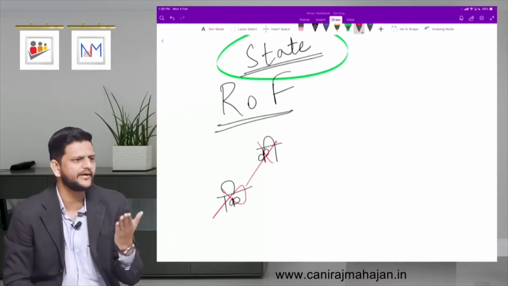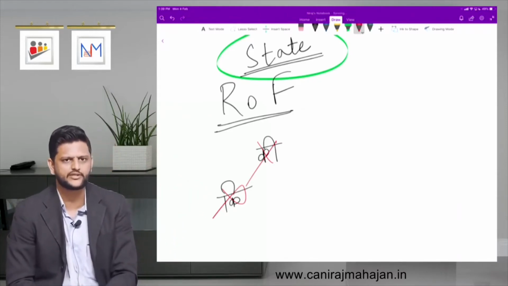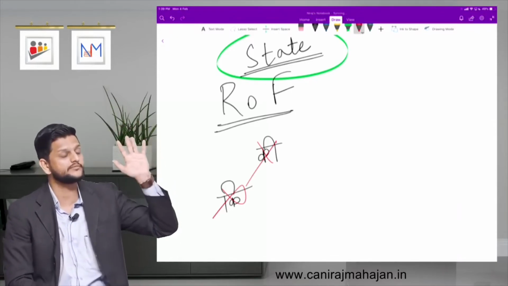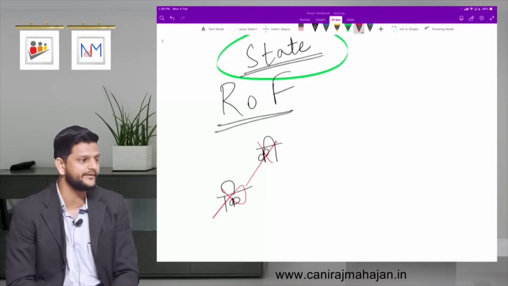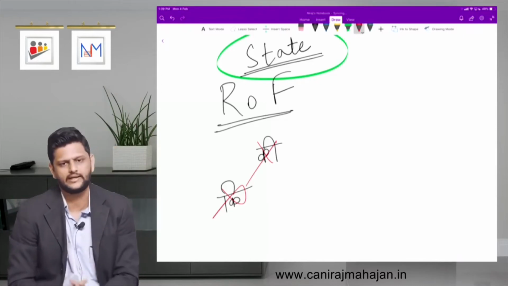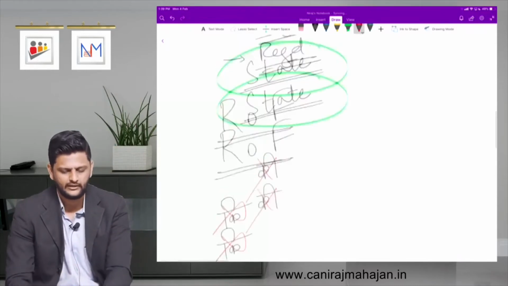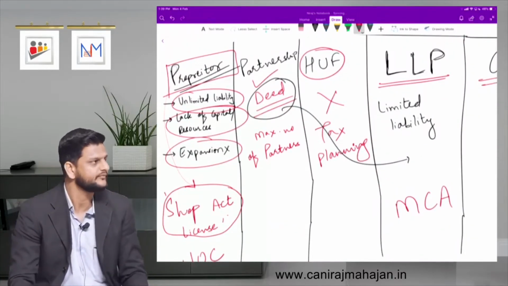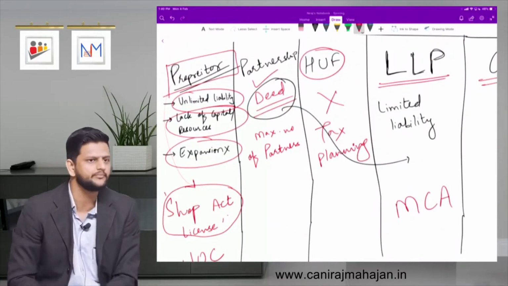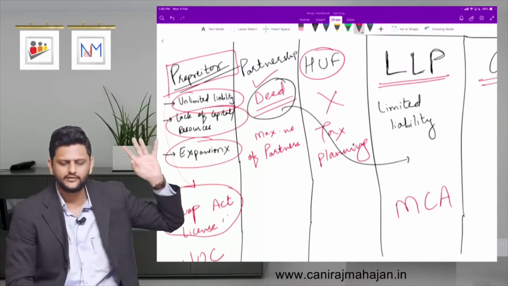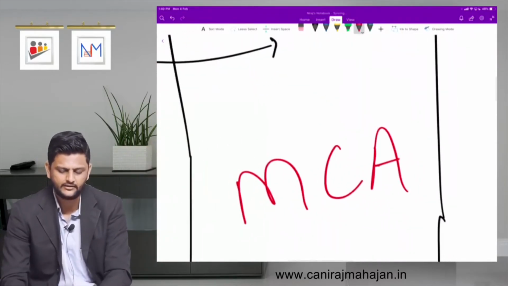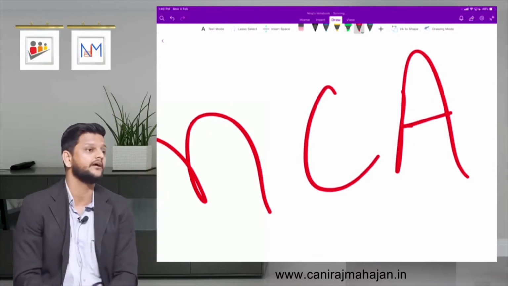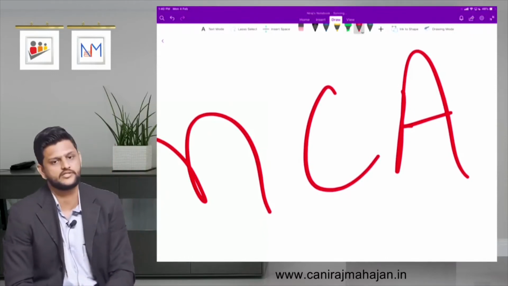Again, you want some kind of certificate that you have actually been registered. That comes after 1 to 2 years. The actual certificate comes after 1 to 2 years. That is the pathetic situation of state government work as such. It is not properly regularized. That's why we recommend go for LLP. If you want to go for partnership, better still go with LLP. Why? This is much better compared to state government.